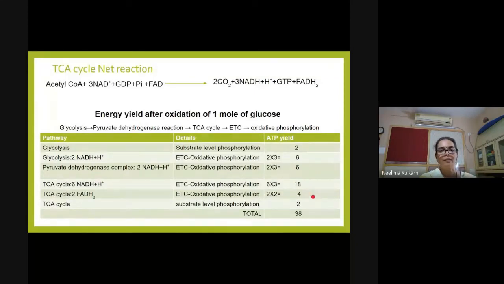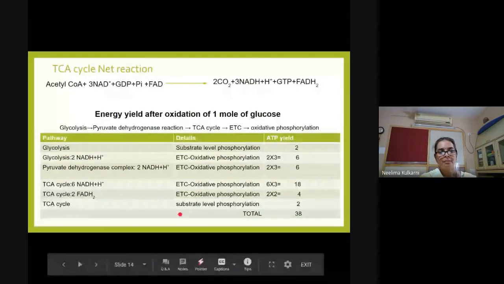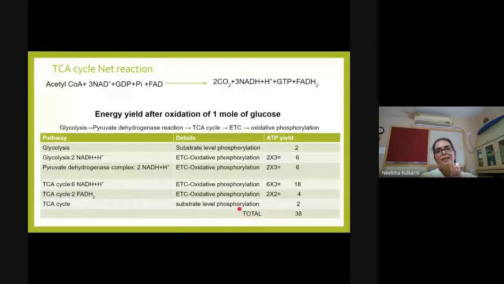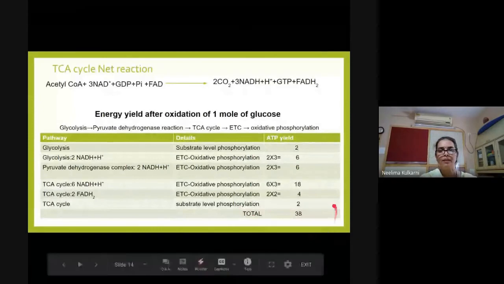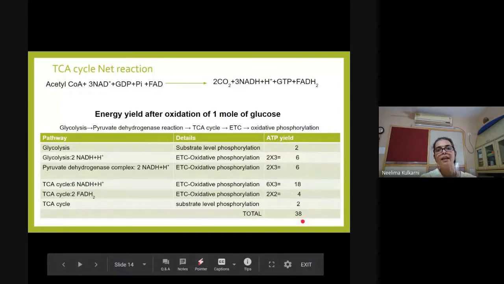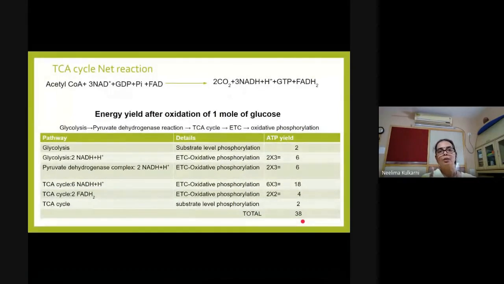And by substrate level phosphorylation, GTP is synthesized. GTP can be easily converted to ATP. So we'll take into account these 2 ATPs also. If you add these, total of 38 ATP molecules can be synthesized per molecule of glucose oxidized in aerobic respiration.